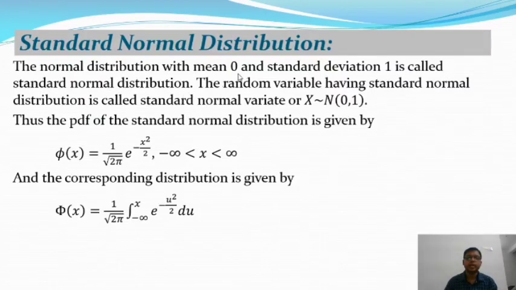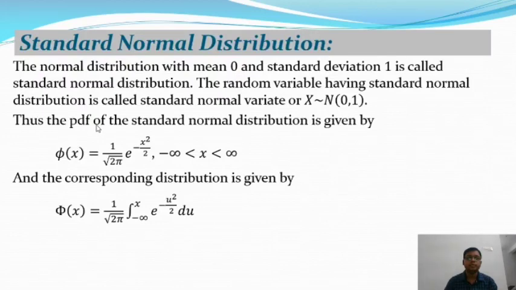So in the case where mu is equal to 0 and the standard deviation sigma is equal to 1, a normal distribution becomes a standard normal distribution. The random variable having standard normal distribution is called a standard normal variate, written as X distributed as N(0, 1). In that case the mean mu is 0 and the standard deviation sigma is 1. The normal distribution is also a continuous distribution.